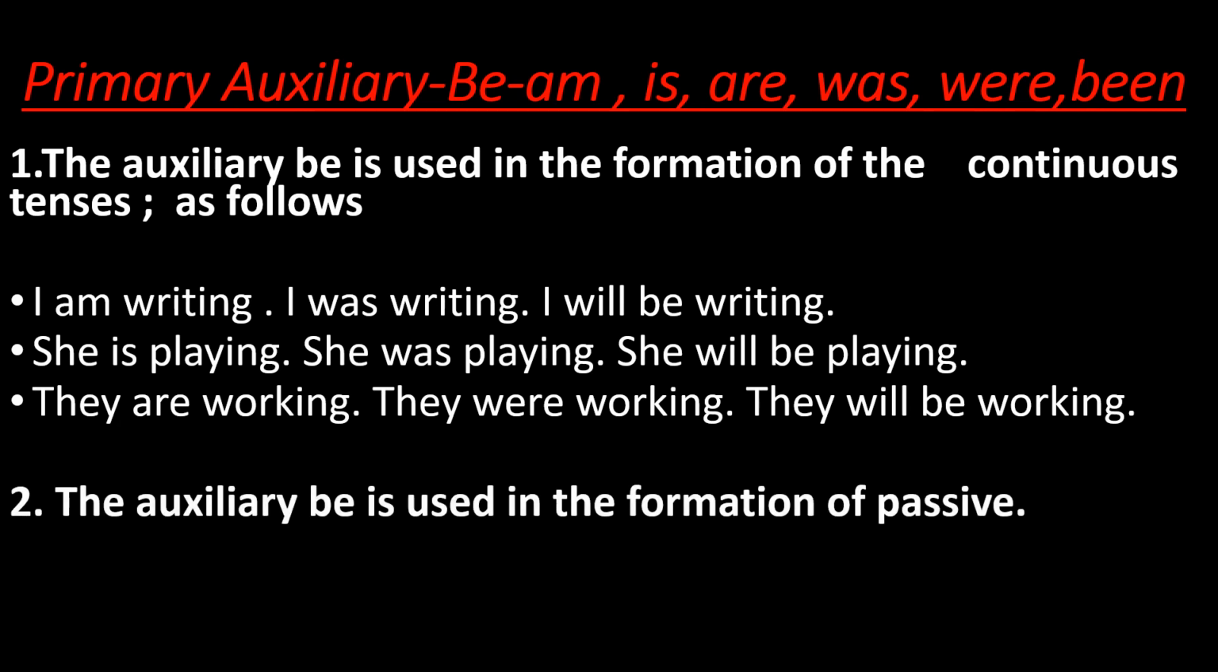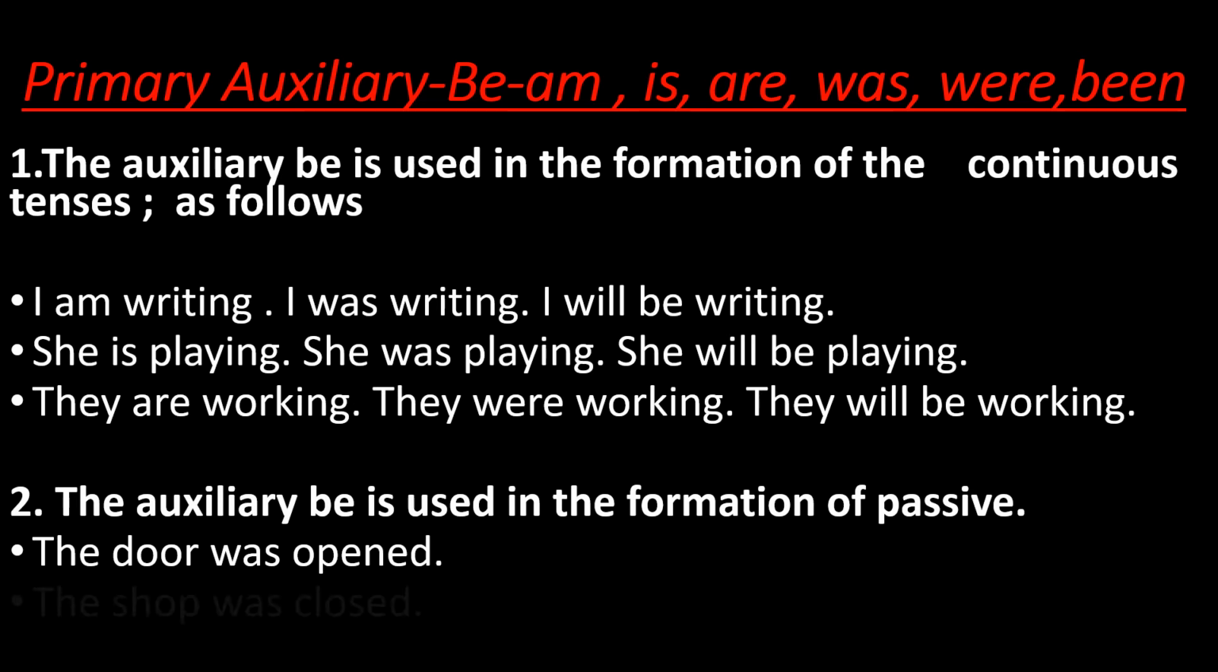The auxiliary be is used in the formation of the passive. For example, model sentences are here: The door was opened, the shop was closed.